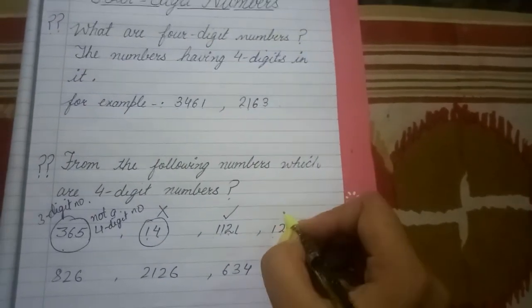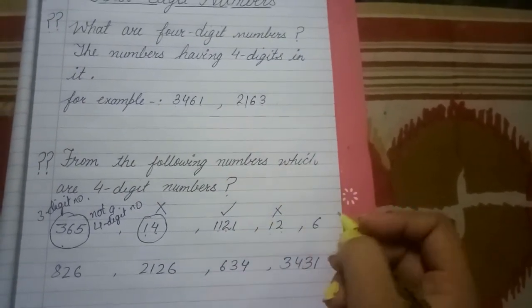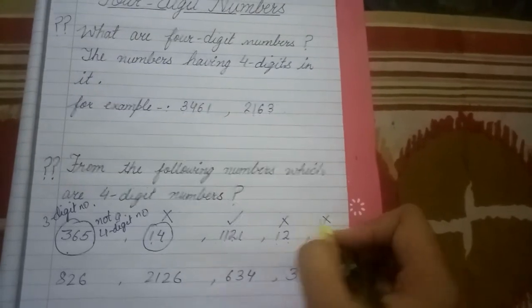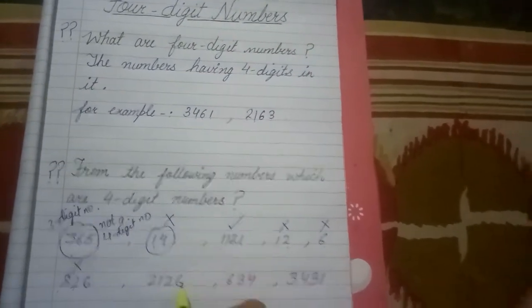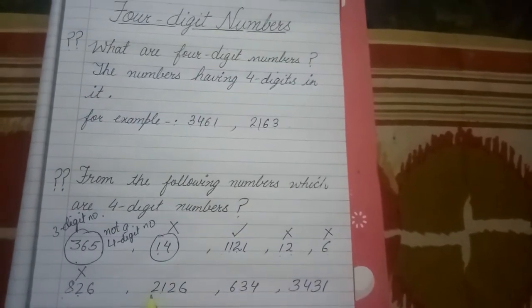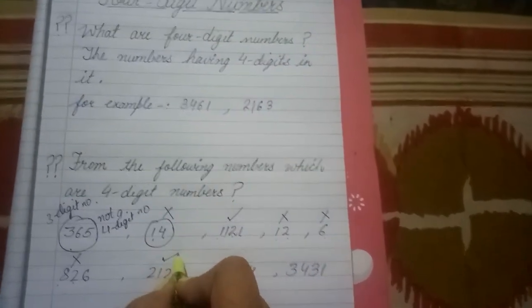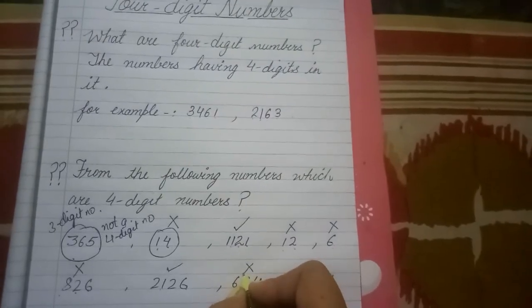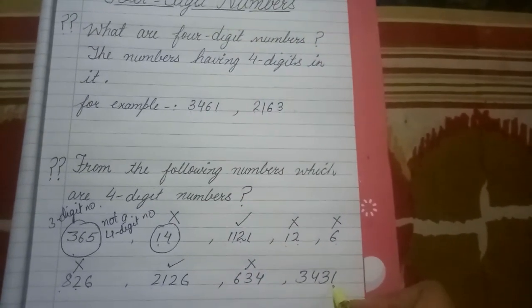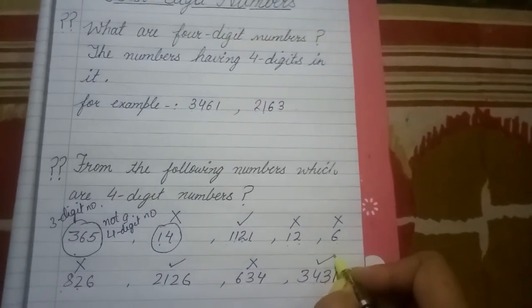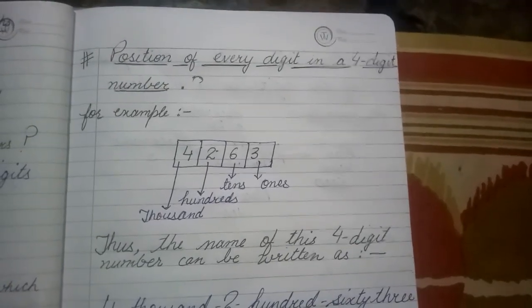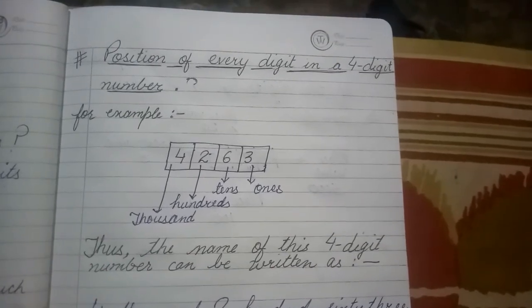1, 2, it is also not a 4-digit number. 1, it is also not. 1, 2, 3, not a 4-digit number. 1, 2, 3, 4. Yes, it is a 4-digit number. It is also not a 4-digit number. And this 1, 2, 3, 4. Yes, it is a 4-digit number. So now you are clear what are 4-digit numbers.